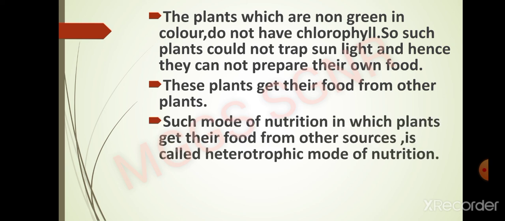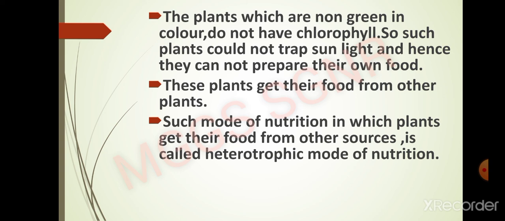It means it does not have any chlorophyll, so it is not able to make its own food. It will take food from other sources. For example, mushroom takes its food from dead and decaying material. So it will undergo the saprotrophic mode of nutrition, which is a type of heterotrophic mode of nutrition. So mushroom is known as a heterotroph, not an autotroph.